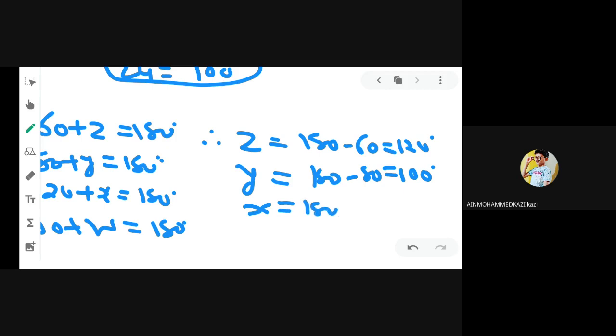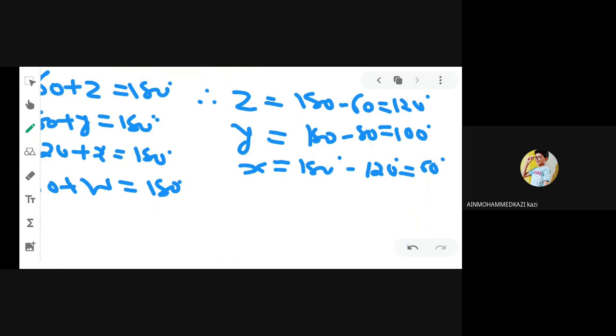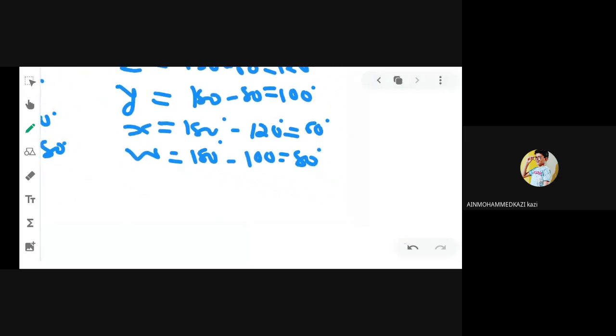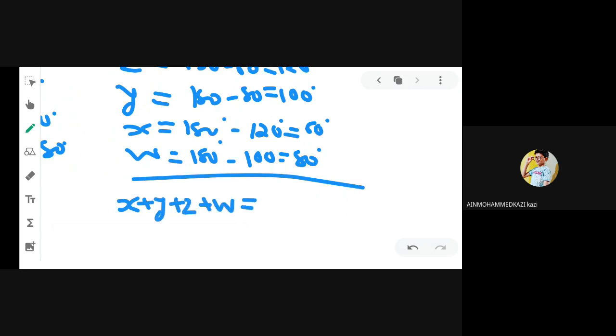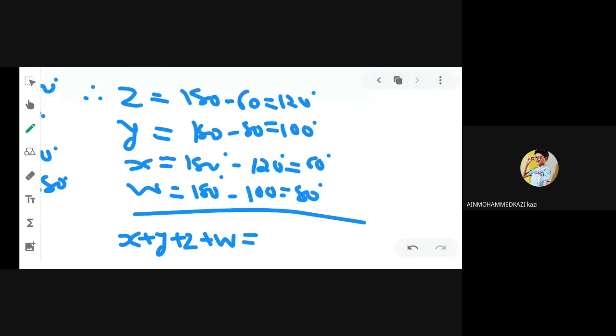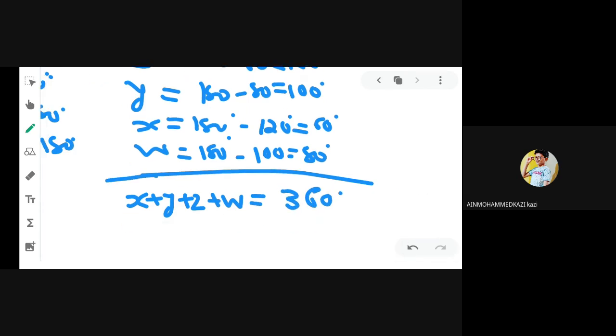X is equal to 180 degree minus 120 degree. So we get 60 degree. And W is equal to 180 degree minus 100 degree. So we get 80 degree. Now what we have to find in the question? We have to find the sum of these four exterior angles. So you can see clearly, 120 plus 100, 220, 220 and 60, 280, 280 and 80, we get 360 degree.